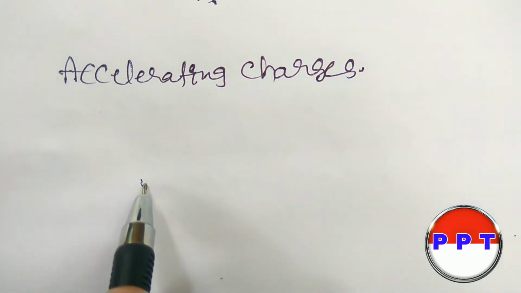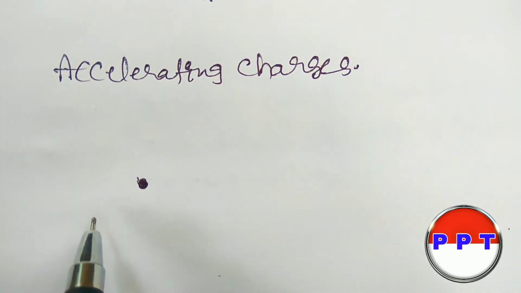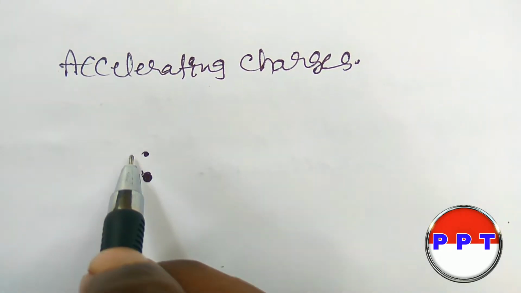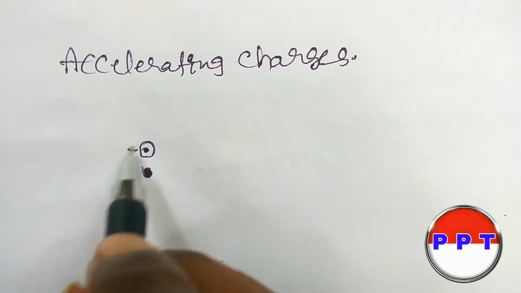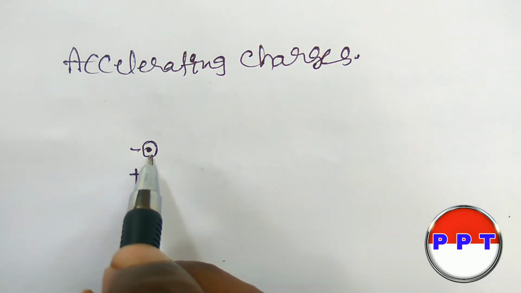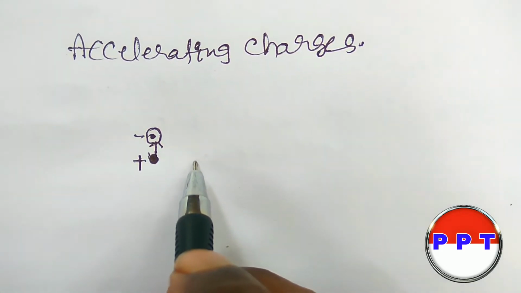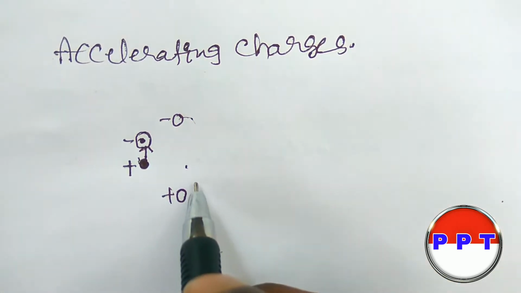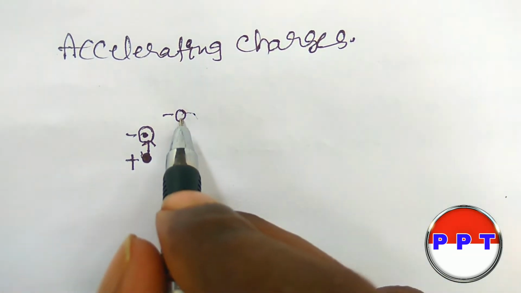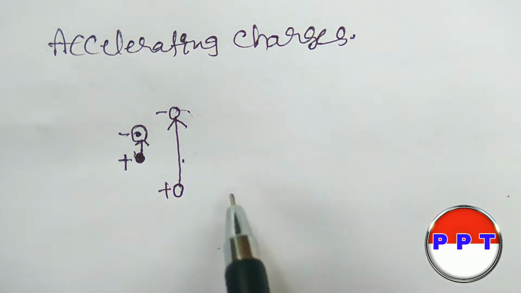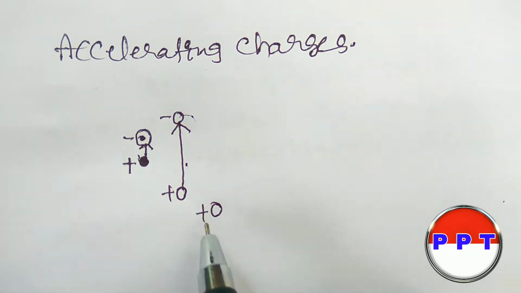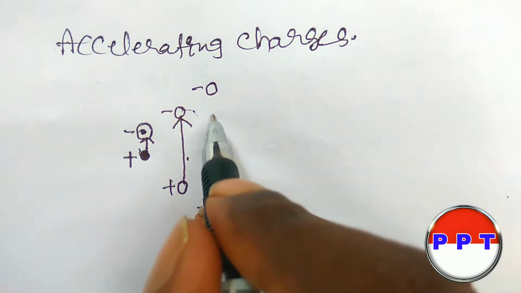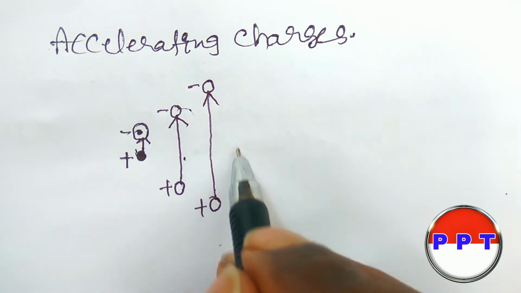If there is a positive charge and a negative charge, from positive to negative there is an electric field.